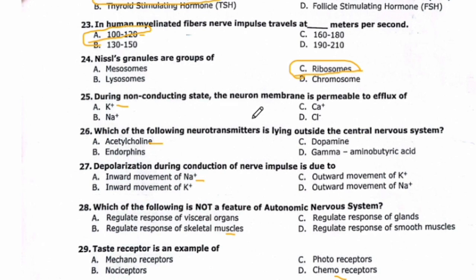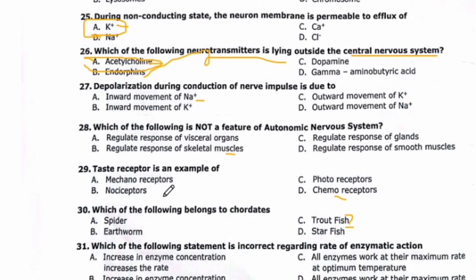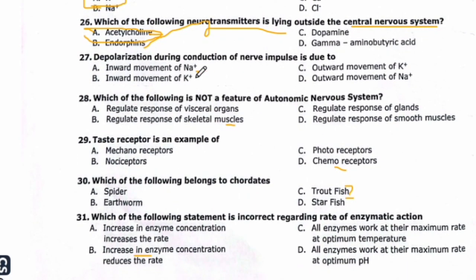25. During non-conducting stage, the neuron membrane is permeable to efflux of potassium. Right option is alpha, potassium. Which of the following neurotransmitters lies outside the central nervous system? So here the right option is acetylcholine. Acetylcholine is the neurotransmitter that lies outside the CNS, central nervous system.